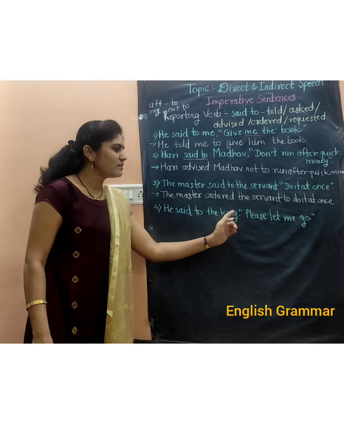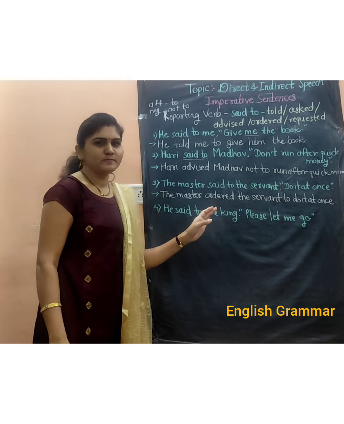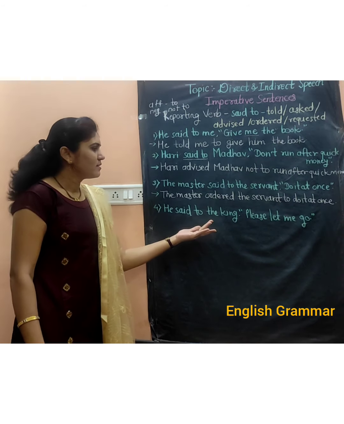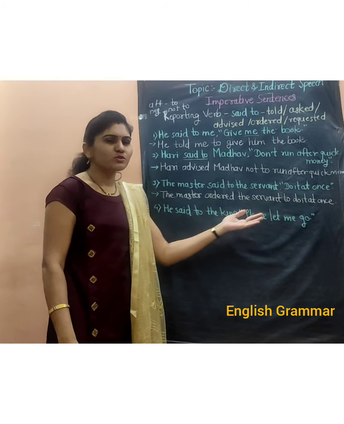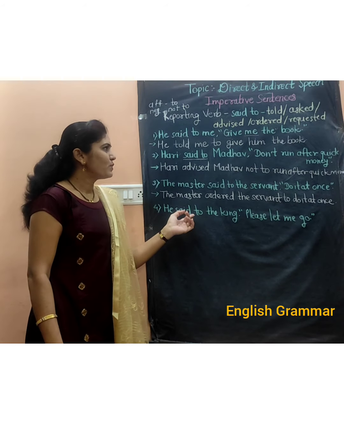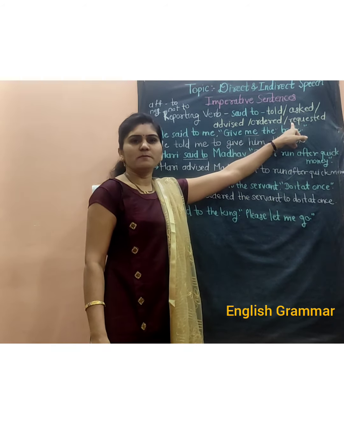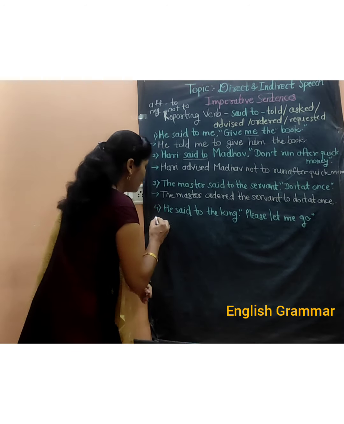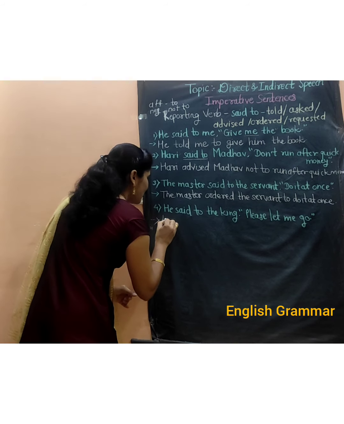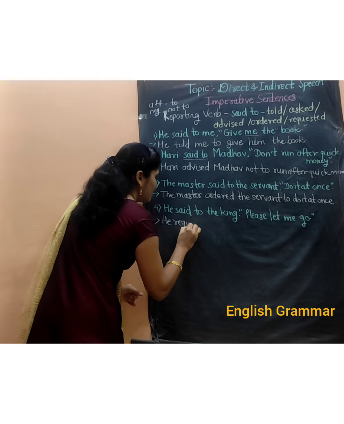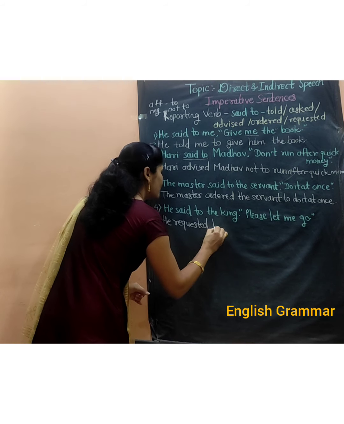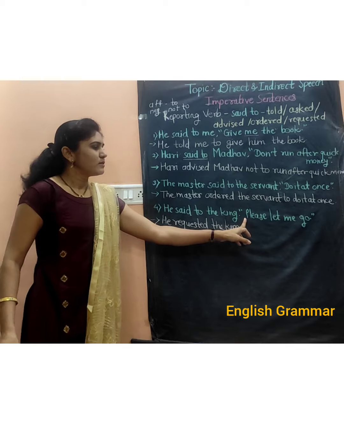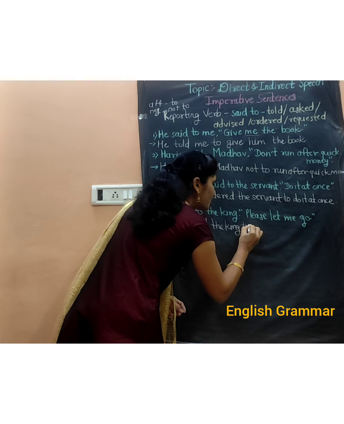He said to the king, please let me go. Here he is requesting the king, please let me go. So here is a request. So we will use the reporting verb requested, as there is a request made by him. So the indirect speech will be, he requested the king. Then we will write to.